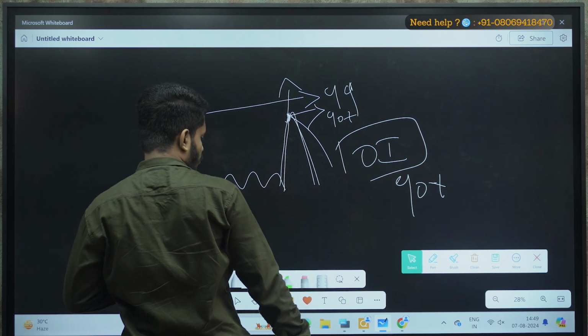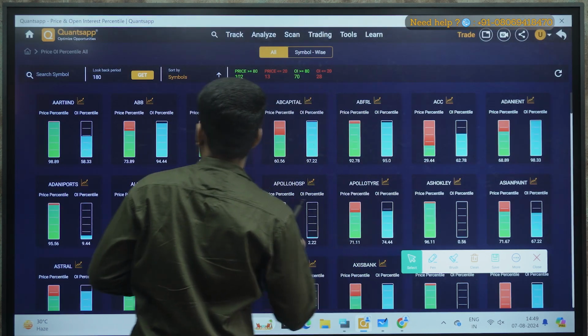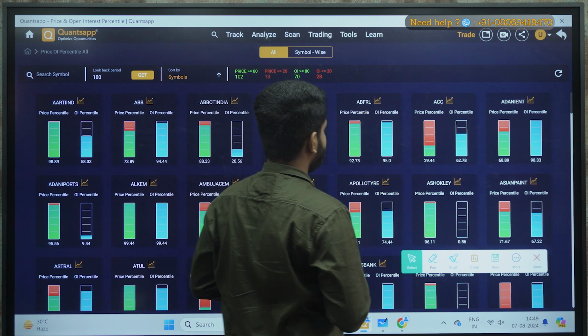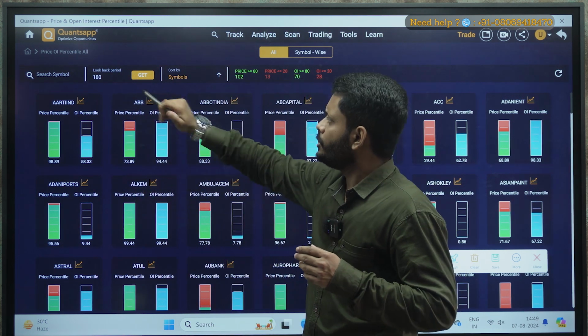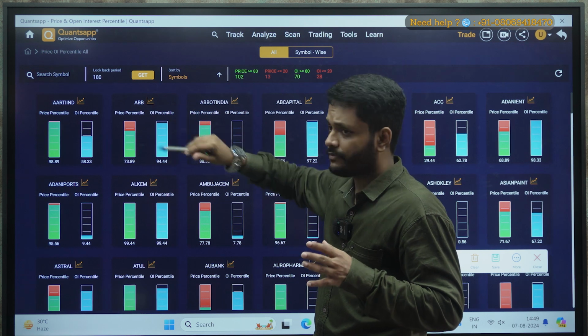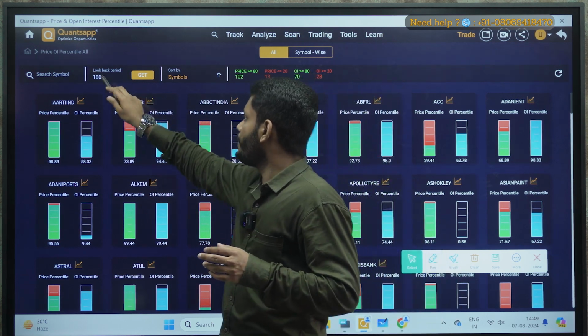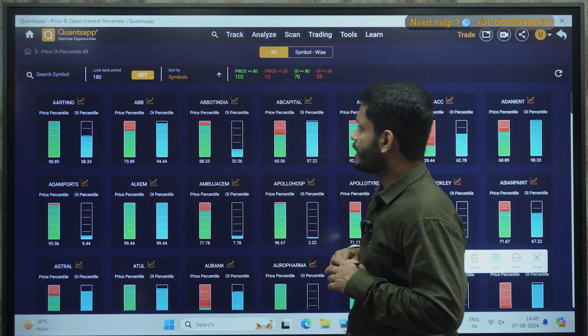Correct? So now let me go to the Quantsapp homepage and let me give you an overall idea about this interface first. So here there is search symbol. If you want to go and check out any tool, you can definitely go, and any stock you can definitely go and check out. Okay, the look back period is very important over here. We have kept it as 180.